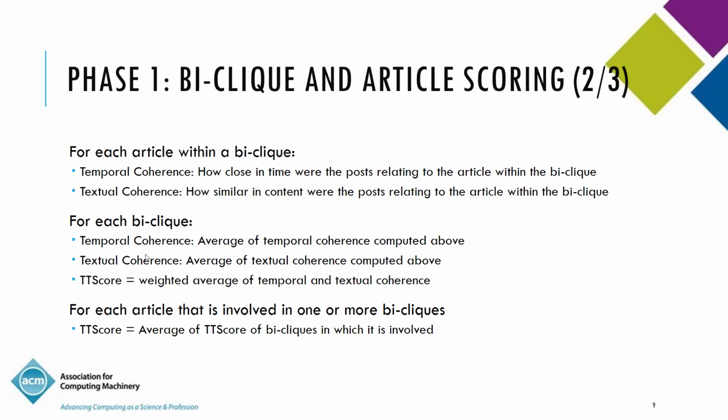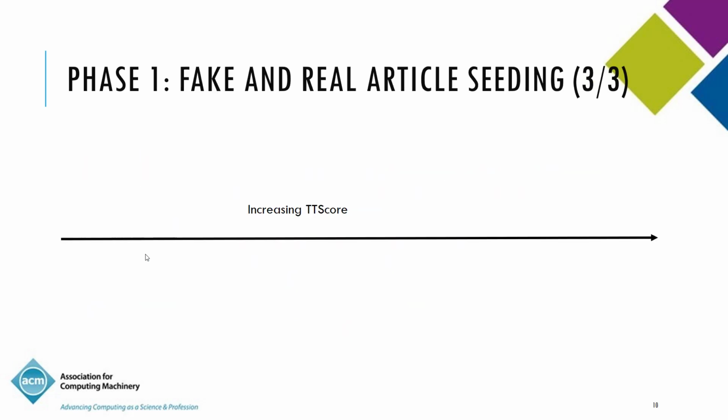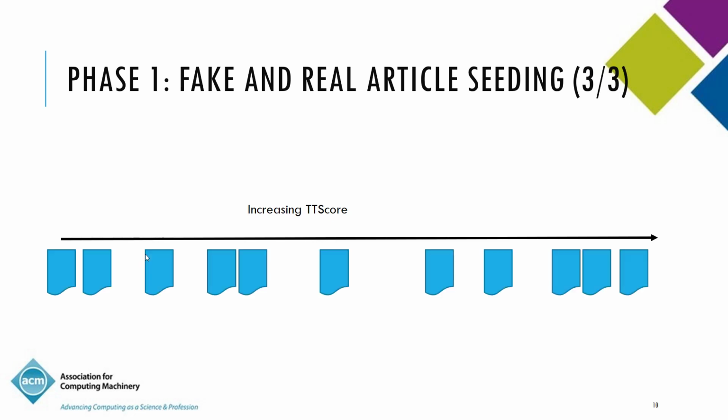Okay. So once we have done that, we have associated each article with a TT score, and only those articles that participate in at least one biclick, otherwise they don't have a TT score. So if you look at the increasing axis of TT score, it goes from 0. It's a non-negative score, and you can now position articles based on where the TT scores lie. Right, so you get this sequence and you associate articles in that axis.